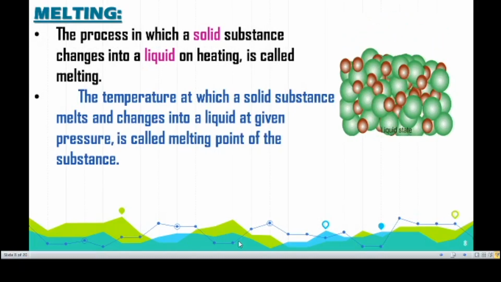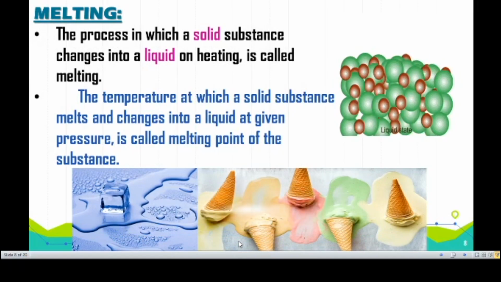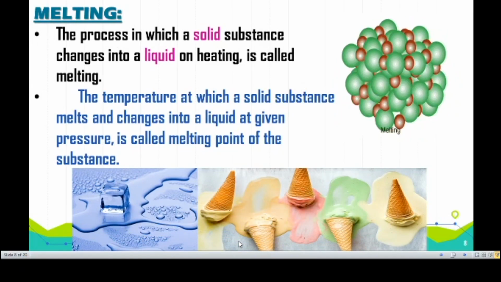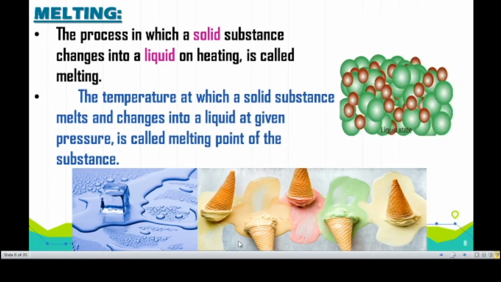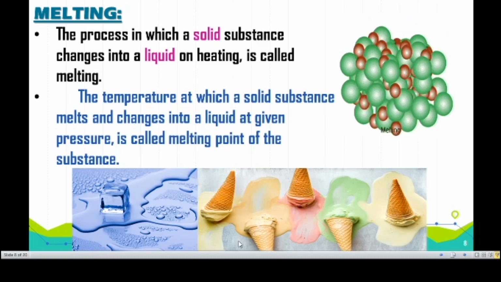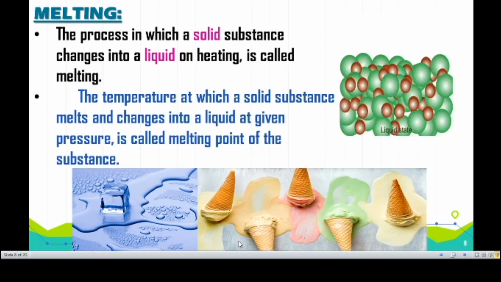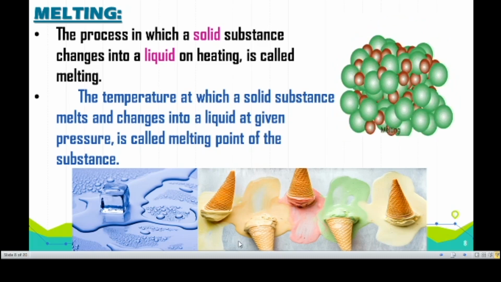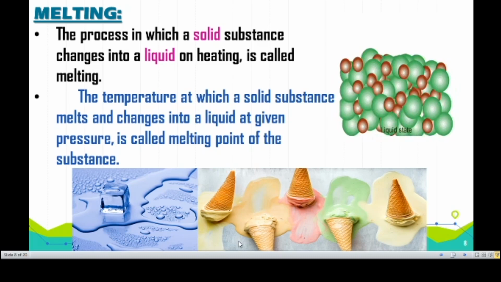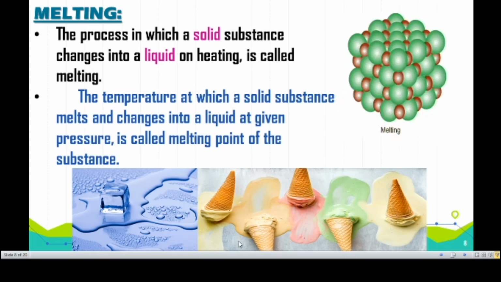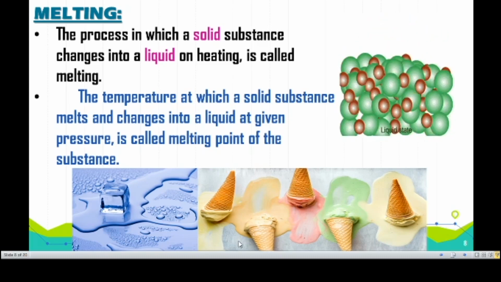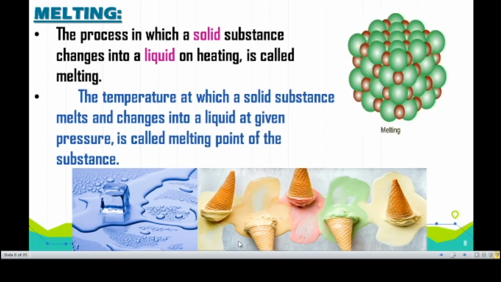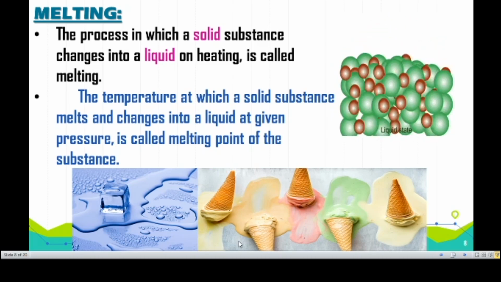The first one, melting. Melting is a process in which a solid substance is converted into a liquid substance on heating. In this melting process, the substance reaches a particular temperature and starts melting. It can be changed into liquid by giving a particular temperature at a particular pressure. That particular temperature at which the substance starts melting is called the melting point of that substance.